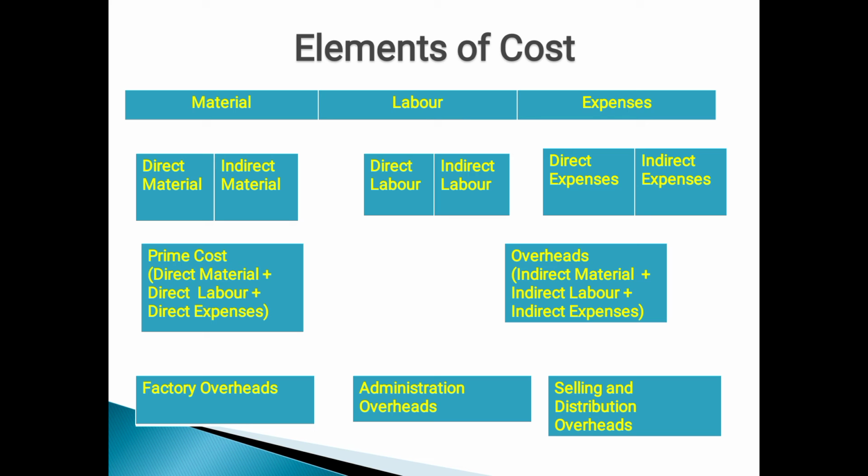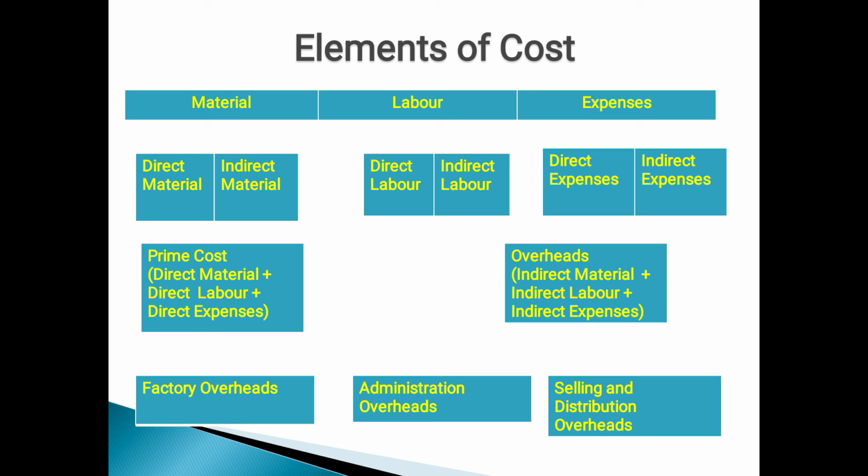Direct material means the particular materials used in the final product as a main material, and it can be easily visible, identified and measured accurately. That is called direct material. So in a plastic chair, plastic is the main material. In a leather bag, leather is the main material. In a wooden chair, wood is the main material. These are all direct material. We can measure how much we need to make how many products.